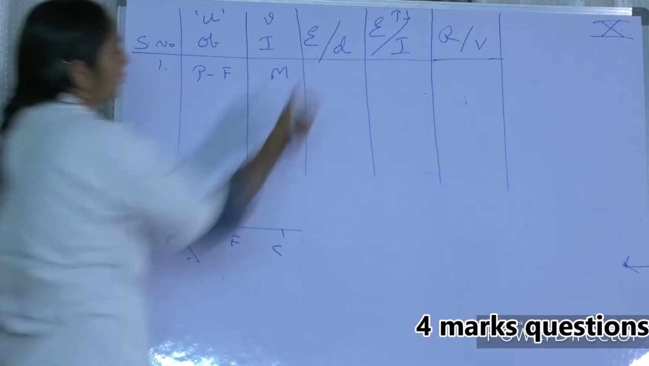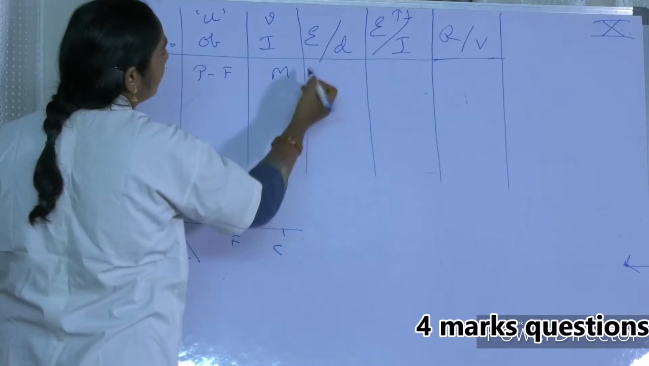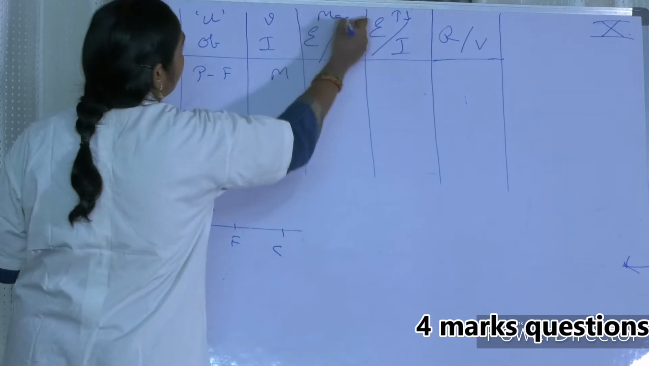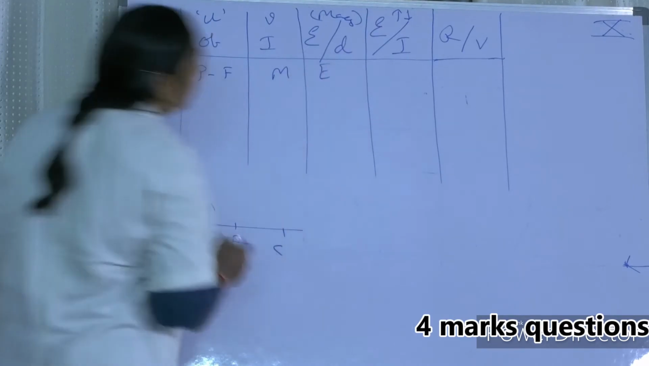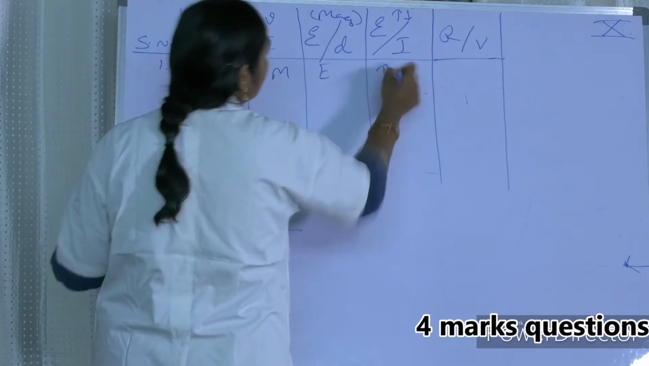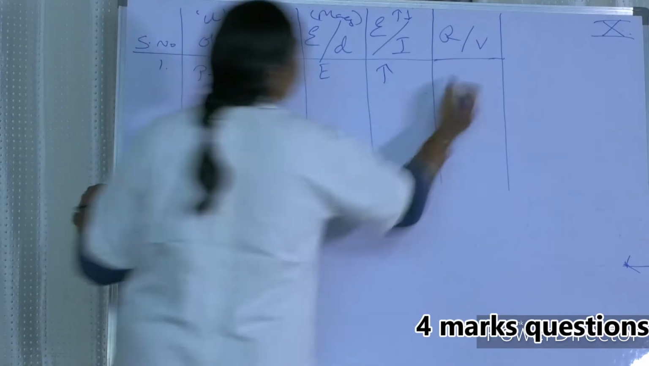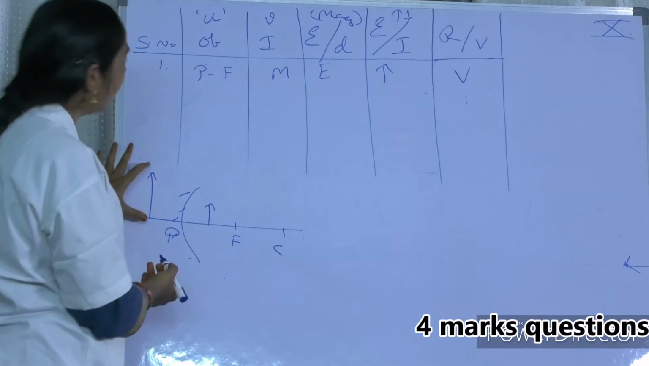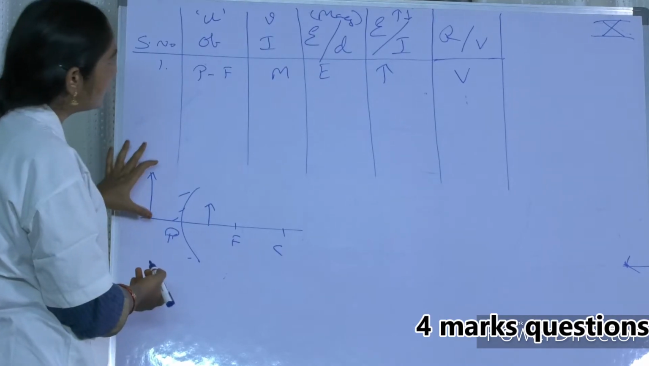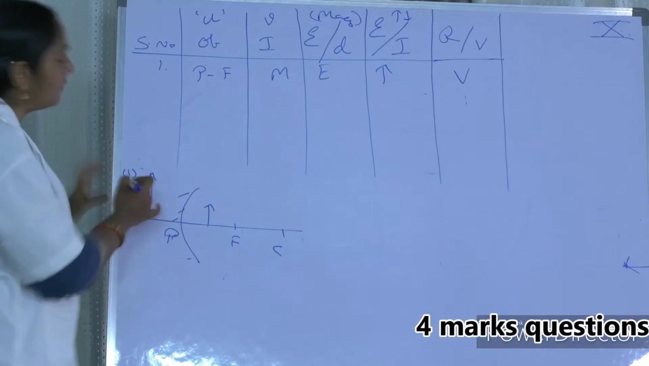Next. Enlarged. So, it is enlarged. Enlarged means magnified. That is, he is talking about the magnification. Okay, it is erect. And virtual. It is virtual. Already it is known to us. It is enlarged, magnified, it is erect, and also it is virtual. This is the first case.